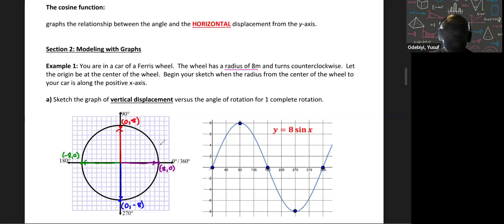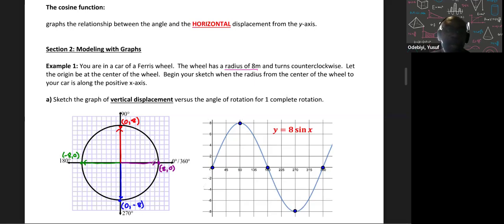So if we were to graph this, all you're doing now is instead of 1, right? Because before it would be a unit circle of 1, but now this is not a unit circle. This is a radius 8 circle. So I'm going to change my 1 to 8.